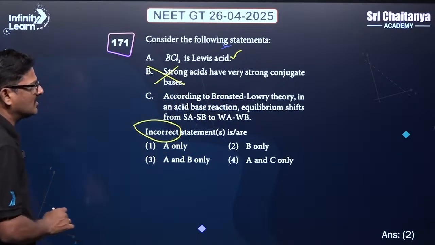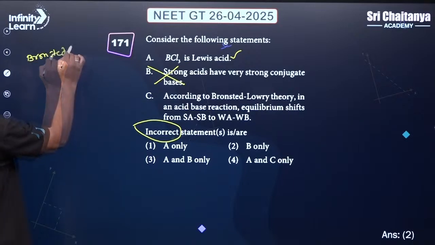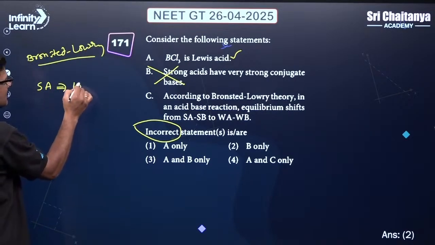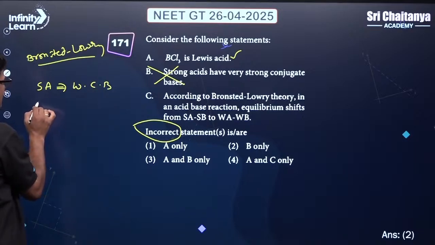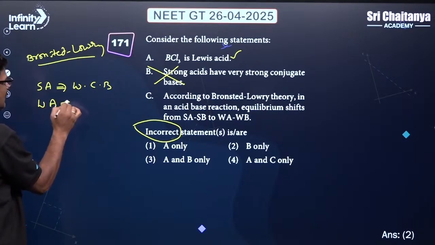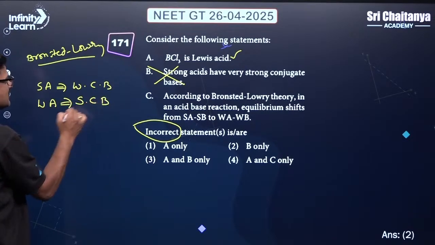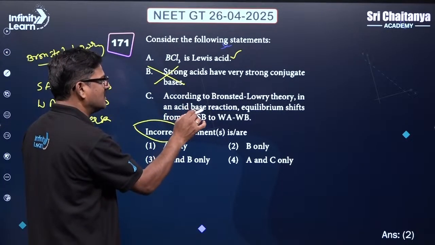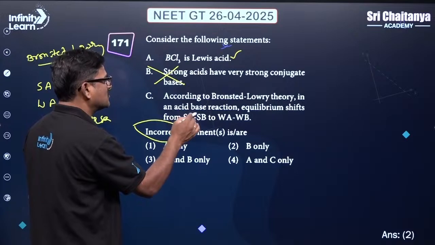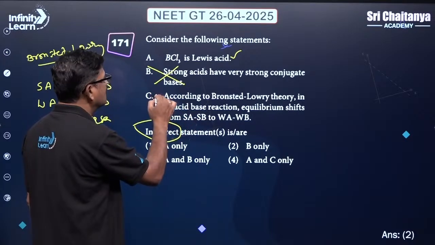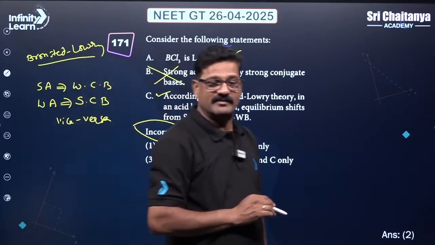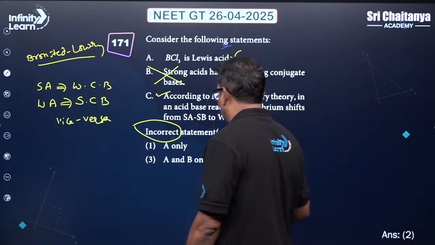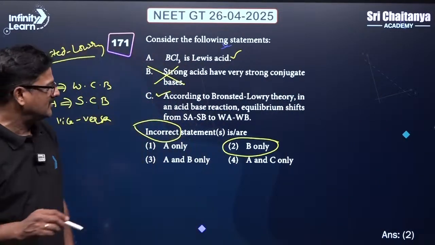According to Bronsted-Lowry theory, a strong acid will have a weak conjugate base, and a weak acid will have a strong conjugate base. In an acid-base reaction, the equilibrium shifts from strong acid and strong base to weak acid and weak base. This is the phenomenon of equilibrium driving. So this is correct. I would say only B is the incorrect one, my dear children.